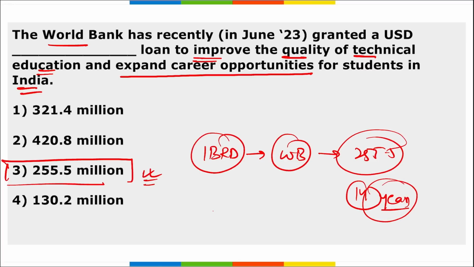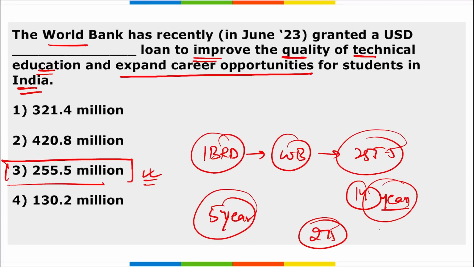This project will run for 5 years, and it will benefit around 275 government-run technical institutions and almost 3.5 lakh students annually.